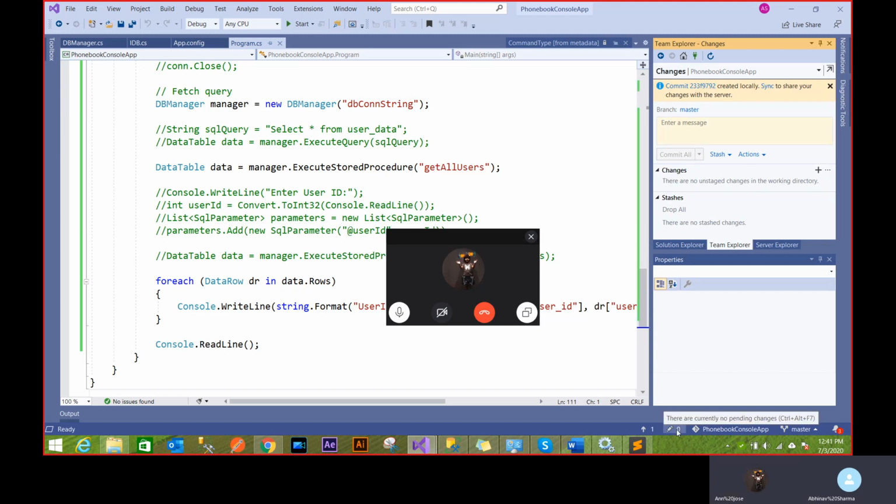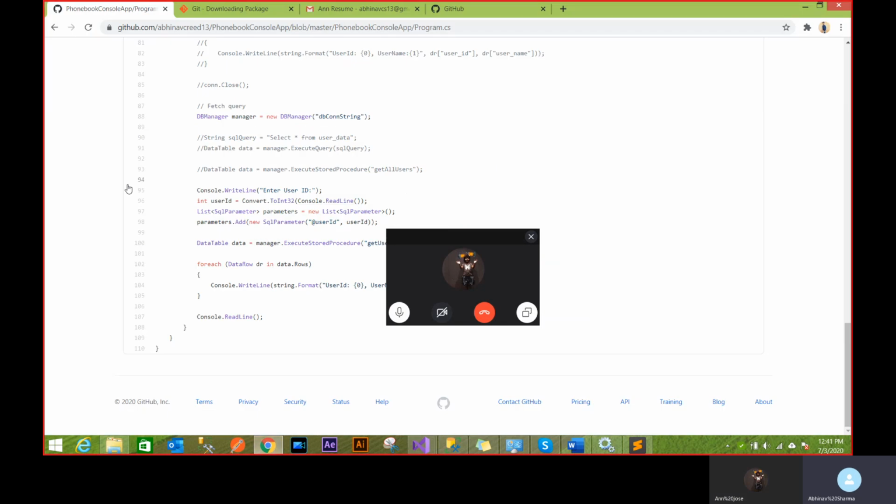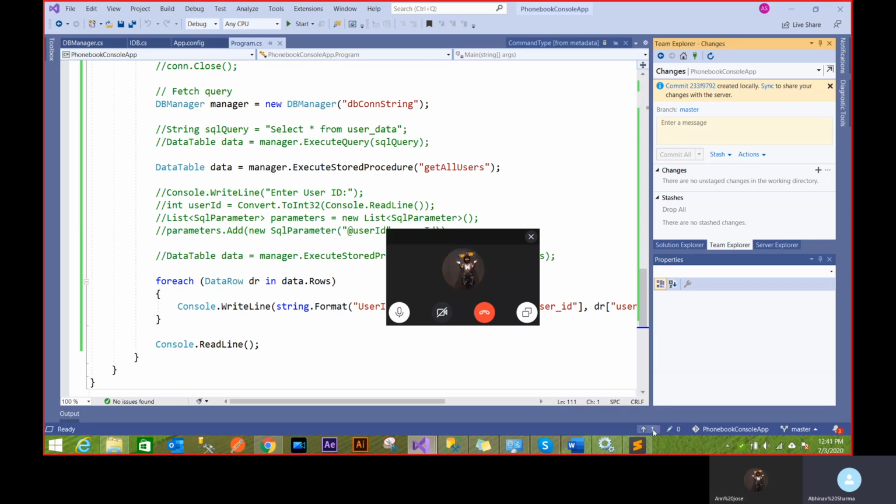So you'll see this is gone now. This is zero, but this is one. So this change is still not present here because you do a two-level commit. You do first commit to local, then you go to GitHub. So I'm still not able to see that change. And that's what this line says, that there's one change to be pushed.